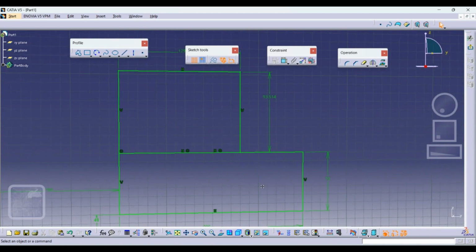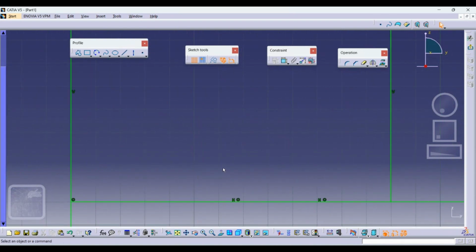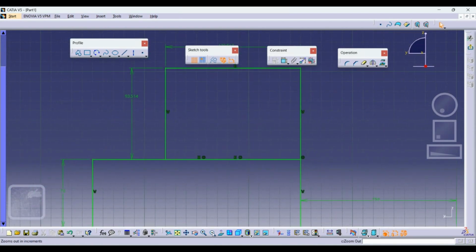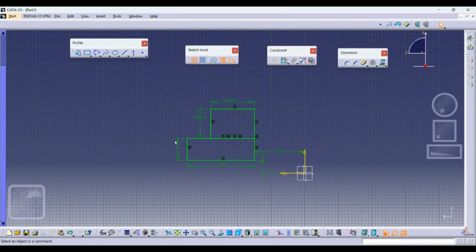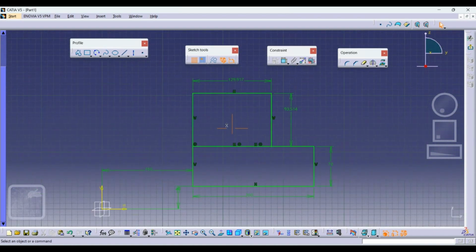So now we will do something in this. Let me just do it. So if you see this one, the use of this one we will also see here. One second. If I am clicking on this, then it is throwing in this side. Okay, so right now before that we were working on YZ. Now it has sent it minus Y direction. So what you have to do, again you just have to click on this, then it will come on the same direction. Okay, so I hope you could understand this one.